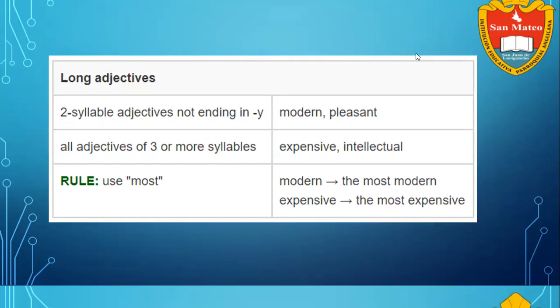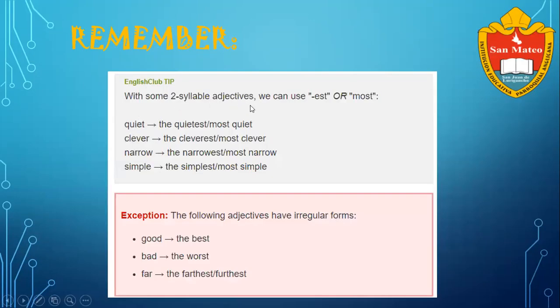Now let's remember that with some two syllable adjectives, we can use est or most. It means that both are possible. For example, quiet. In the case of quiet, we can say the quietest or most quiet. In the case of clever, the cleverest or most clever. Narrow, the narrowest or most narrow. Simple, the simplest or most simple. That means both are possible.